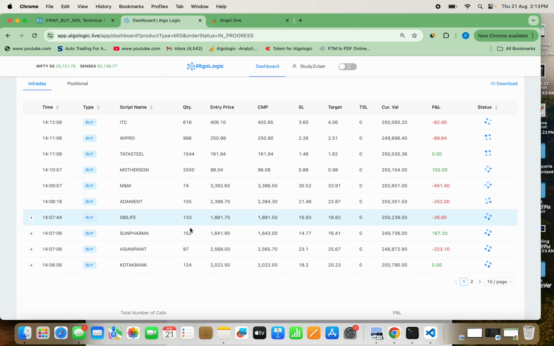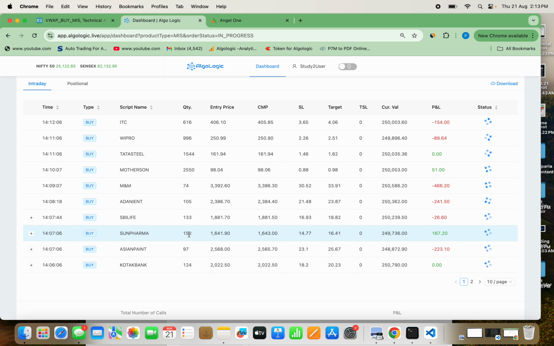So it will multiply by 5 and it will give you this amount, which you can use successfully. You are able to buy 152 units of Sun Pharma when you have 50,000 rupees in your demat account. So it is very simple, 50,000 rupees, okay fine, I can buy easily this one.